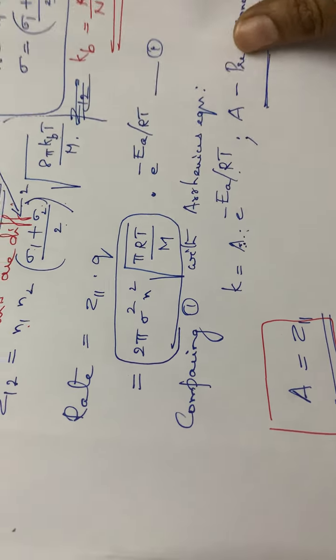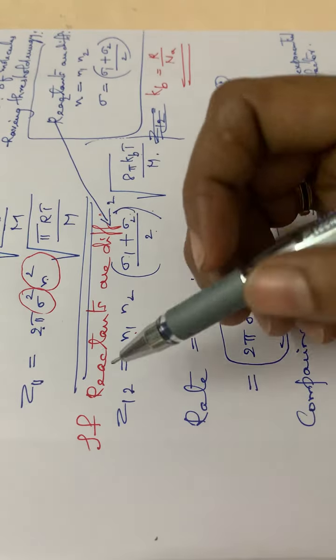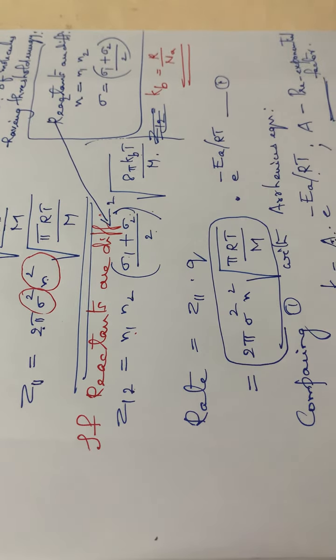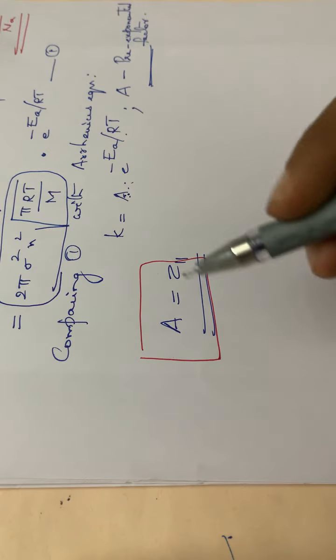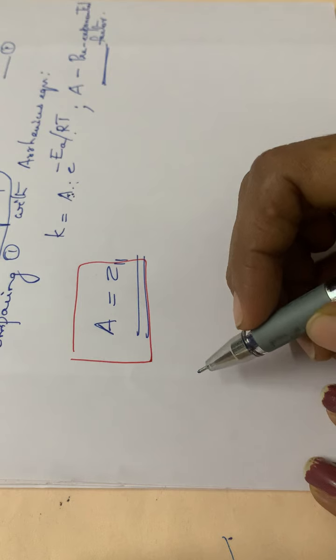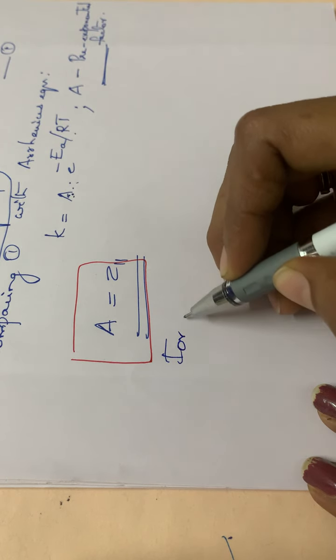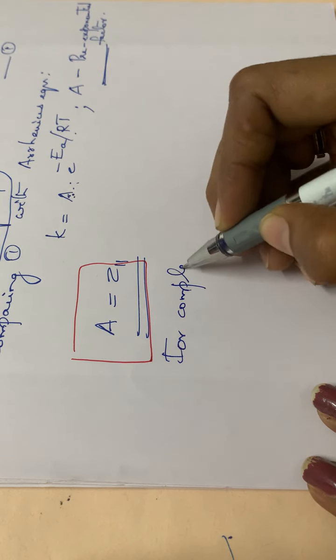Here we have seen the same type of reactant molecules and different types of reactant molecules. Then one more case is mentioned in your textbook, that is for complex reactant molecules.